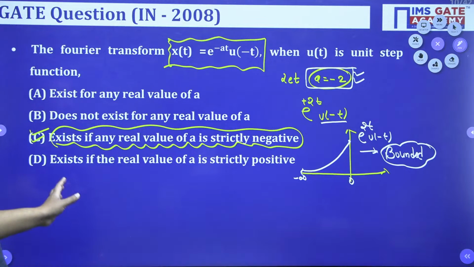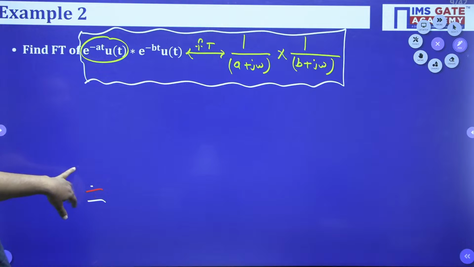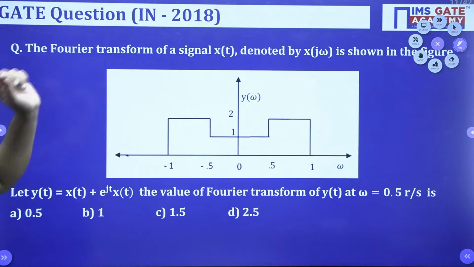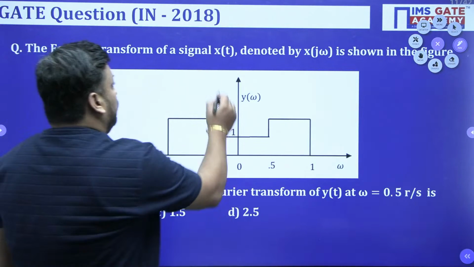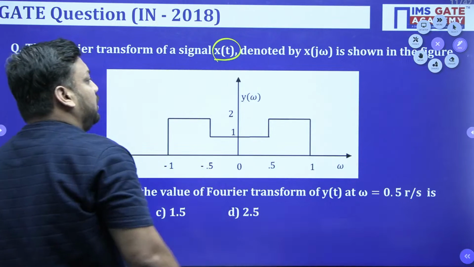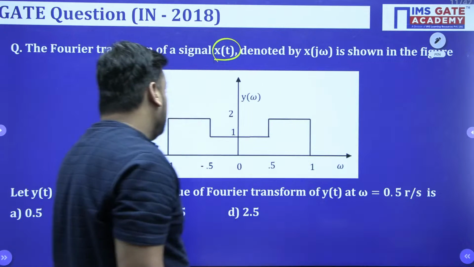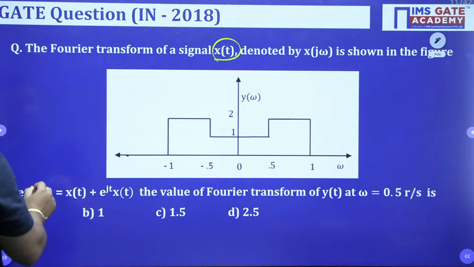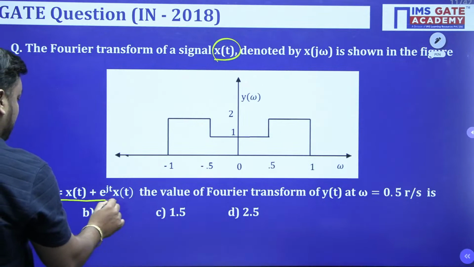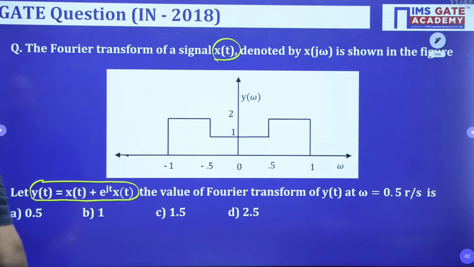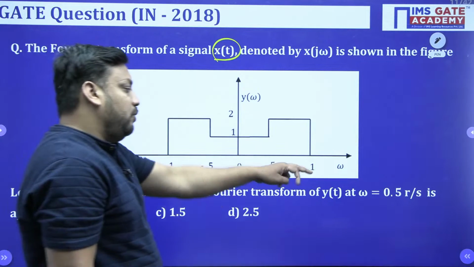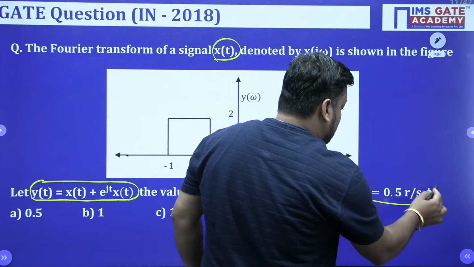So now we are going for the next. The Fourier transform of a signal x(t) is X(omega) shown in the figure. y(t) equal to x(t) plus e to the power jt into x(t). Then the value of the Fourier transform of y(t) at omega equal to 0.5 is what?